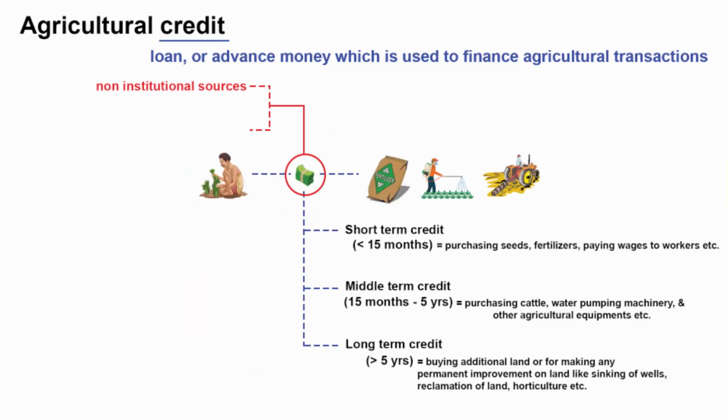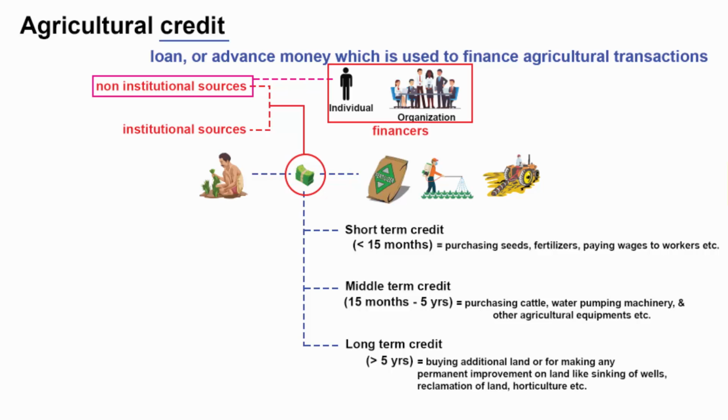There are two sources. One is non-institutional sources and the other one is institutional sources. Under non-institutional sources, you will find money lenders. It can be an individual or an organization. You can also call them financiers. Then you have traders and commission agents.